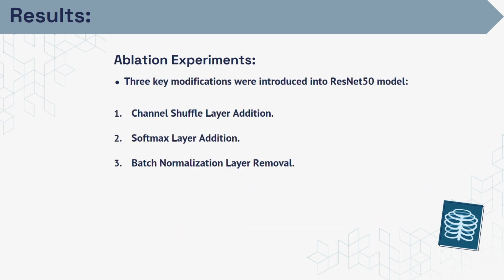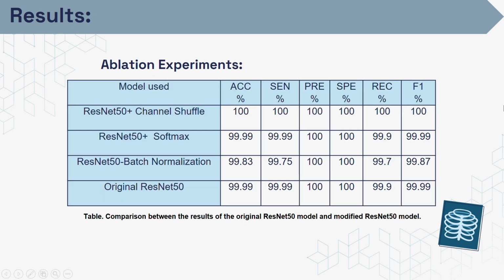So three key modifications were introduced into the ResNet50 model: add channel shuffle, add softmax layer, and remove batch normalization layer. As we can see here in this table, which shows the comparison between the results of the original ResNet50 model and the modified ResNet50 model. When we added channel shuffle, the system showed an impressive outcome with 100% in all performance metrics compared to the original ResNet50.